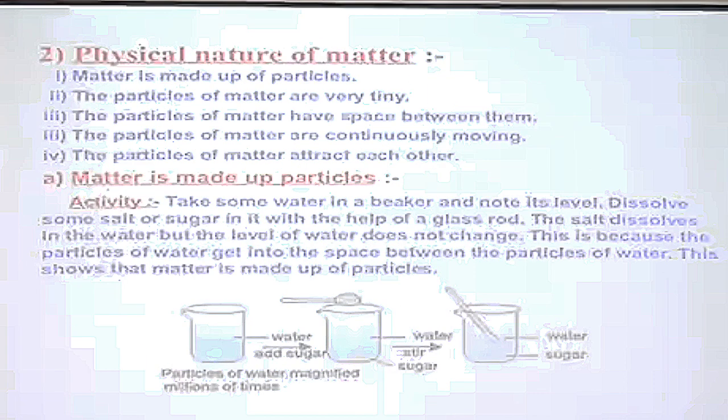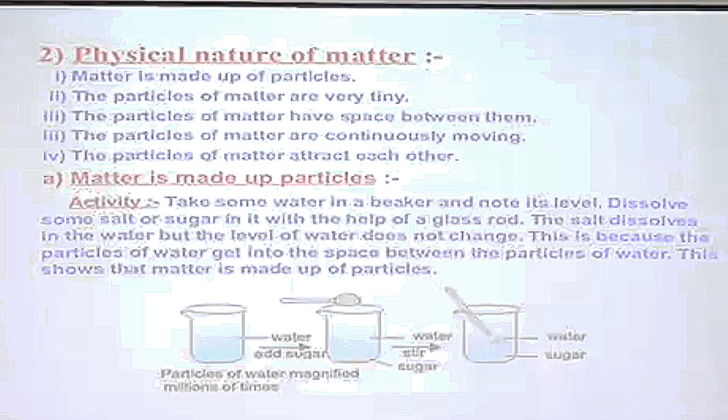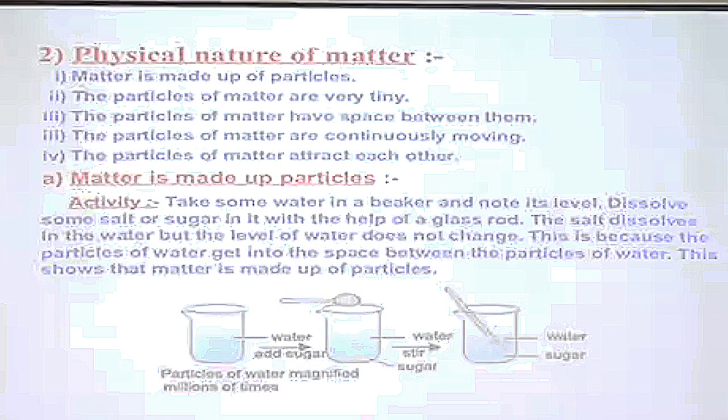So first is that matter is made up of particles. That is established through the activity. Now the particles of matter are very, very small. I discussed the activity. Now particles of matter have spaces between them. The activity which I have discussed clearly shows that there are spaces between the water molecules. When we add potassium permanganate crystal to it, then the particles of potassium permanganate get into the spaces between the water molecules. So it clearly shows that there are spaces between the particles of matter.